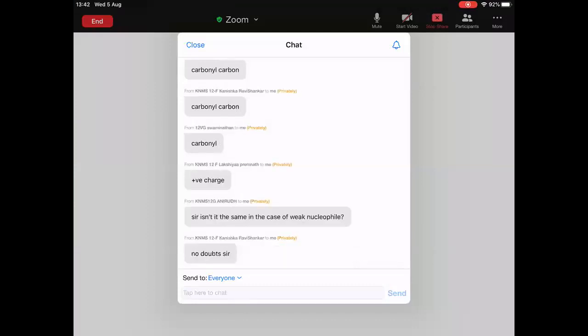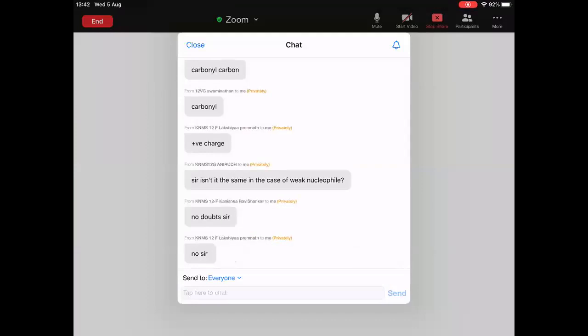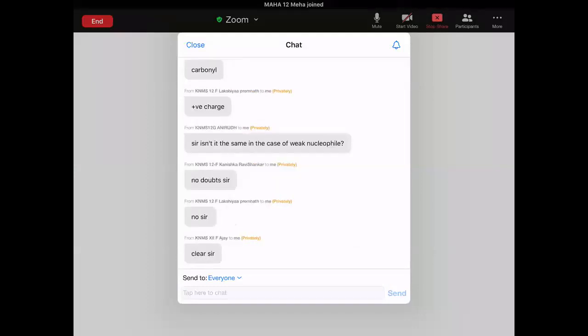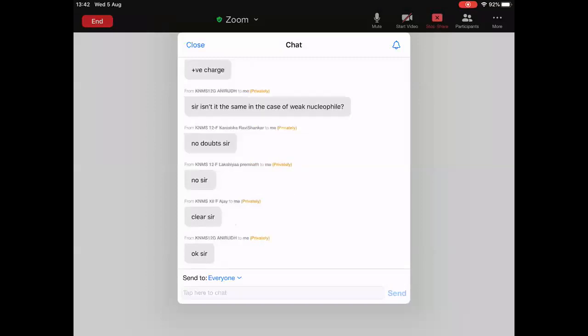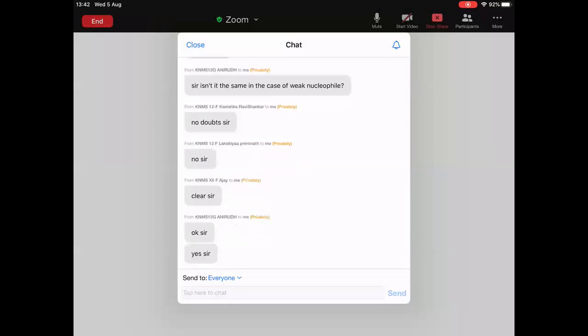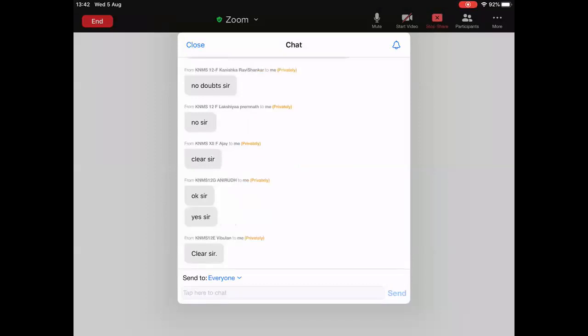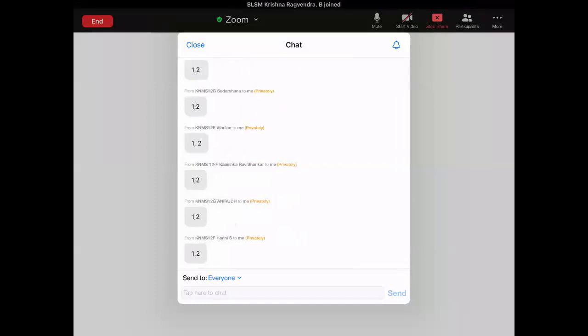Here, who is this Anirudh? Isn't the same in the case of weak nucleophile? How it will be same? Let me explain weak nucleophile. In case of strong nucleophile, did you understand everyone? So tell me, strong nucleophile will give 1,2 addition product or 1,4 addition product? 1,2 addition product. Very good.